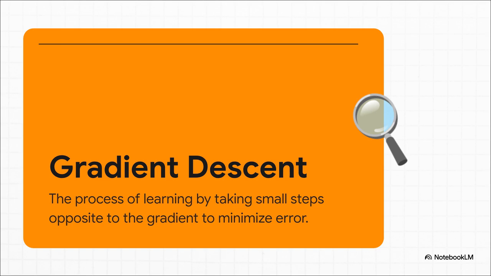Now, gradient sounds kind of scary, but it's just a term for the direction of the steepest uphill climb, the direction of more error. So to get better, the AI just figures out which way is uphill and takes a tiny step in the exact opposite direction.